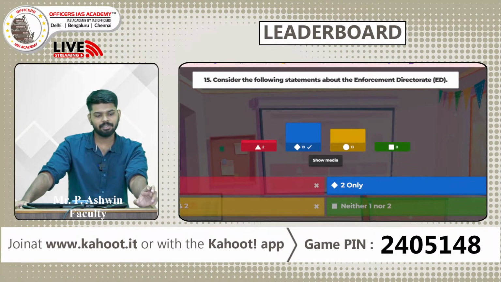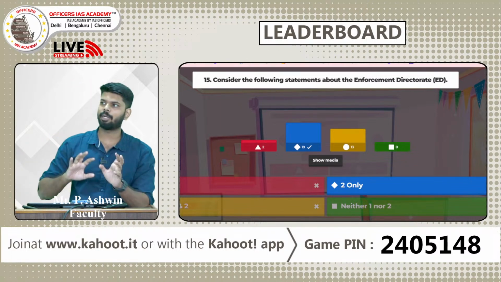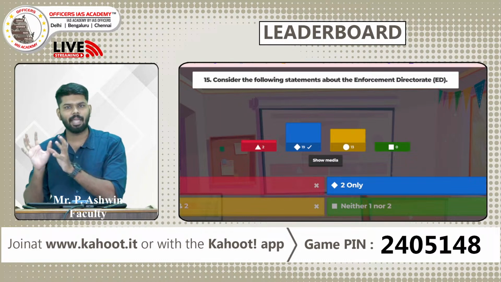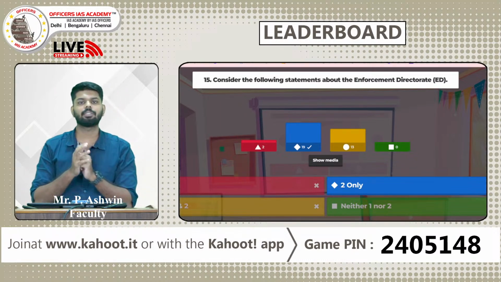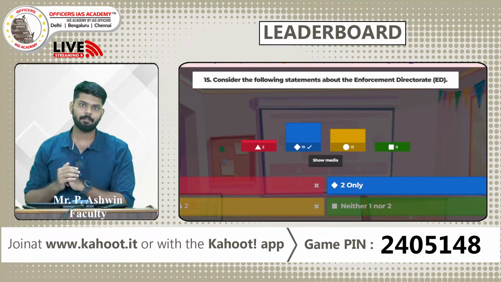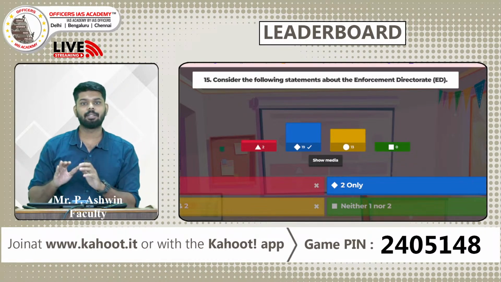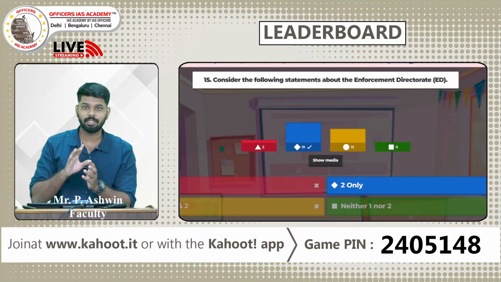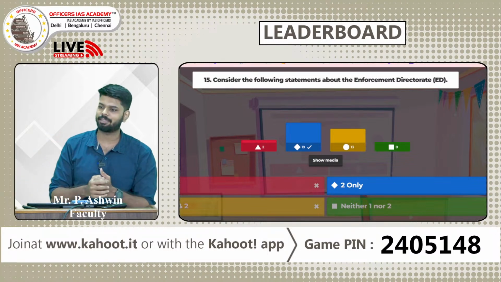The ED's director is appointed under the CVC Act. The main aim of ED is to control money laundering and also to control illicit exchanges of currencies, and they have investigation powers on par with CBI. So it is a powerful agency, especially in financial crime. Most of the crime-fighting bodies come under the Ministry of Home Affairs, but there is one exception, which is ED, which comes under the Ministry of Finance.